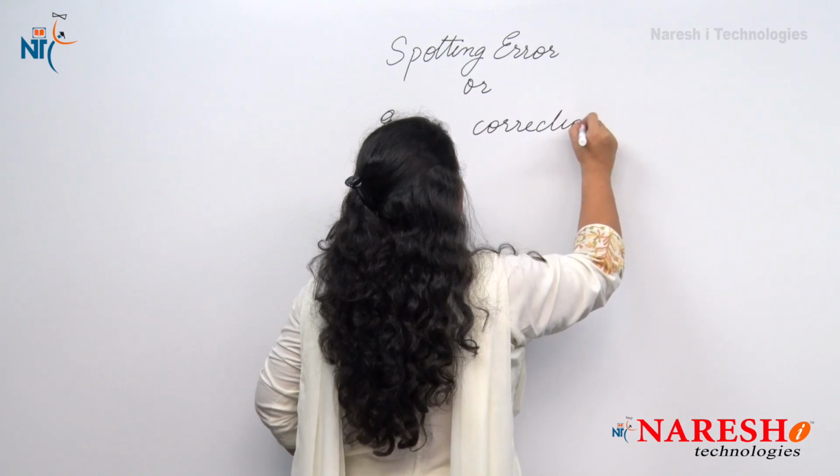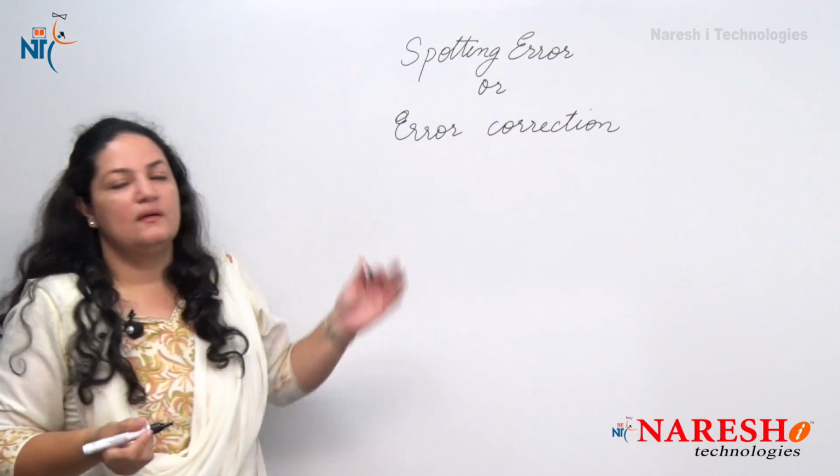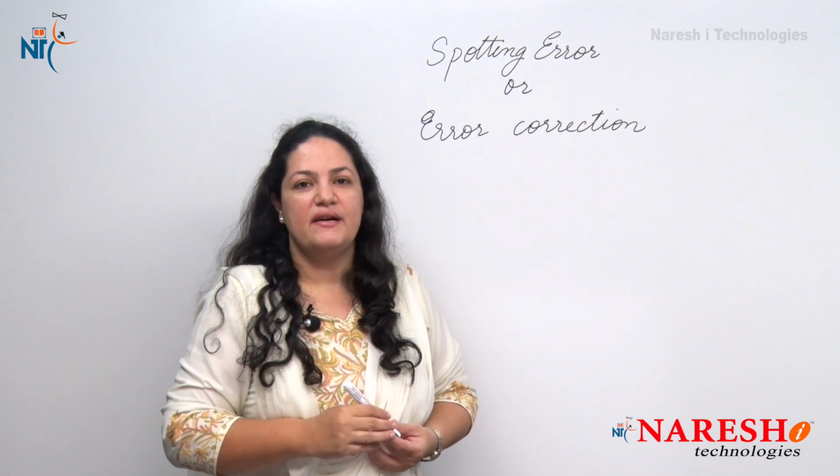Everybody thinks verbal ability is very difficult to crack because you think it has to do with grammar, and that is a misconception. So here we are going to put before you a few rules with regards to the section, that is spotting errors or error correction.